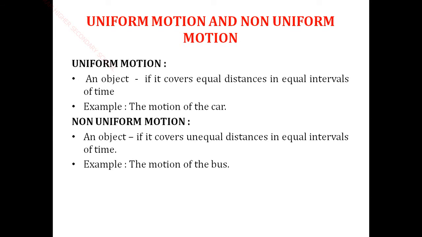Okay, so non-uniform motion is where an object covers equal intervals of time but unequal distance. Okay, it covers unequal distance in equal intervals of time. That means, for example, the motion of the bus, where it stops and goes.